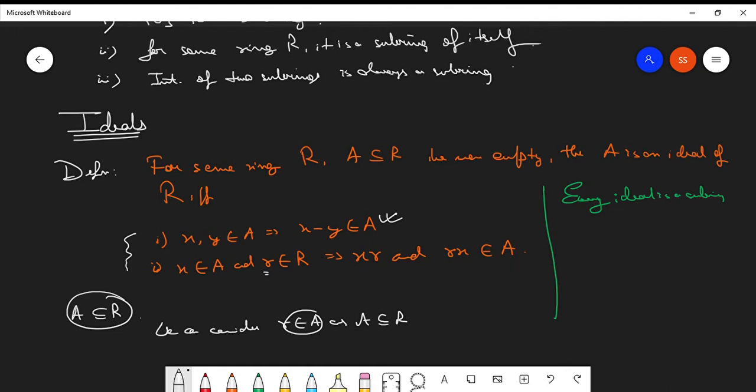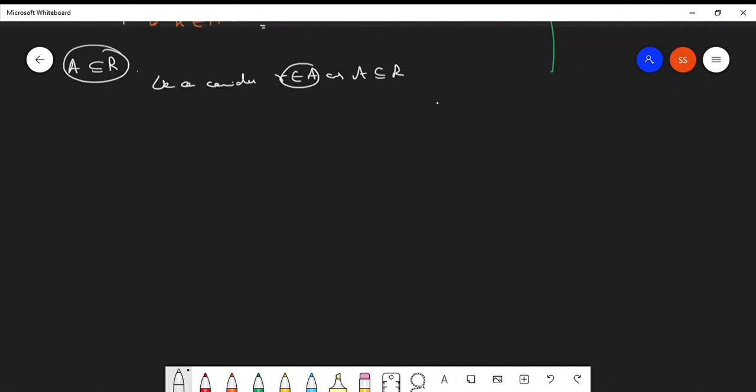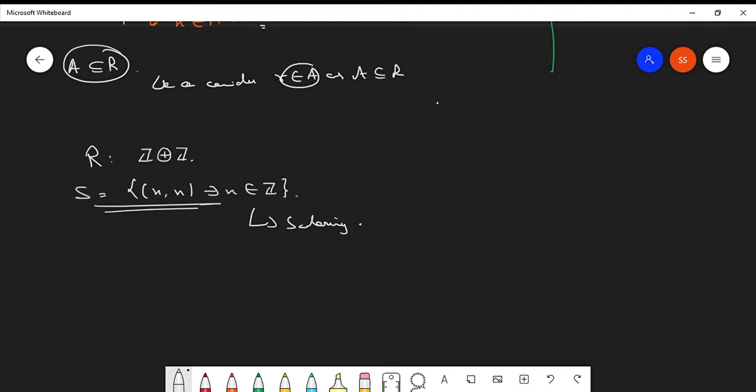Let's take an example. Suppose you have the ring Z with addition, and you take this subset S equal to the set of 2x such that x belongs to Z. Will this S be a subring or an ideal?